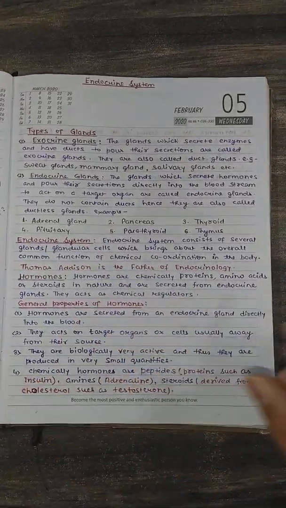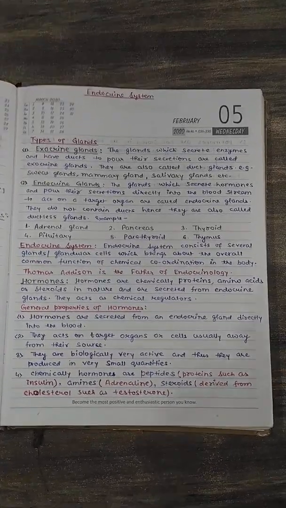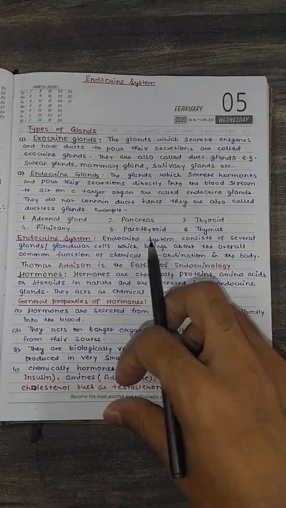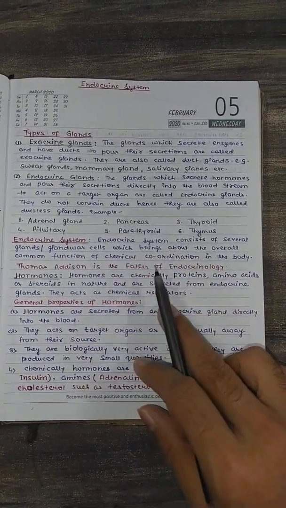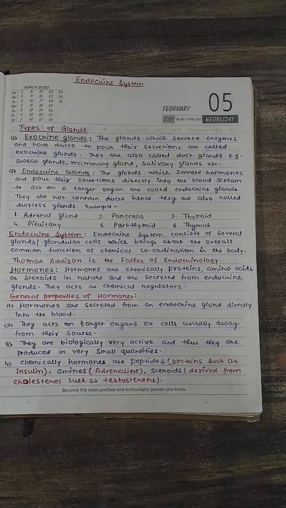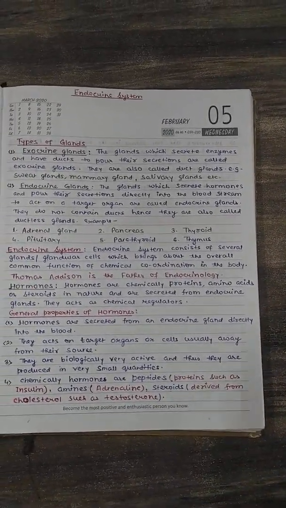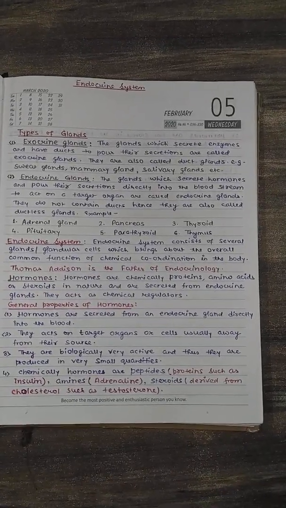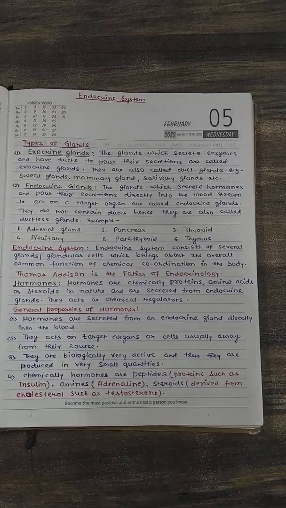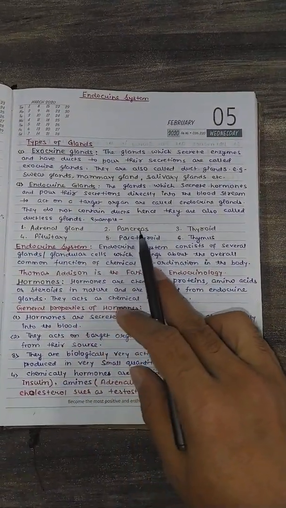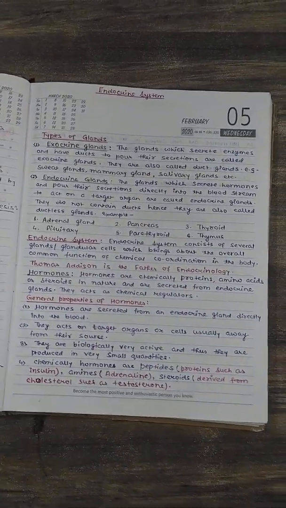There are many endocrine glands in our body, but the main ones are the adrenal gland, pancreas, thyroid, pituitary, parathyroid, and thymus. I have selected only six examples, and in your syllabus we need to discuss only four glands: the adrenal gland, pancreas, thyroid, and pituitary gland. Not much more than that.